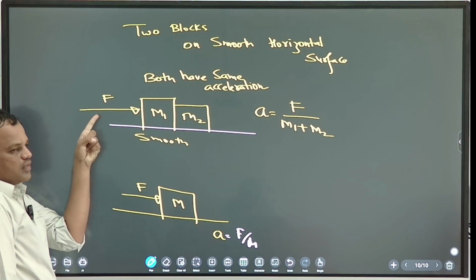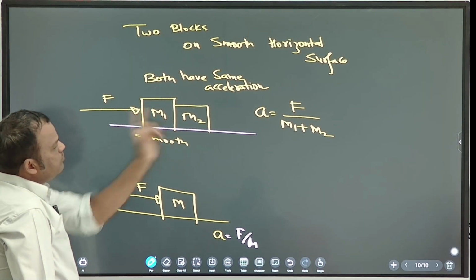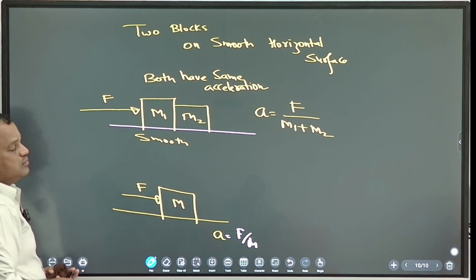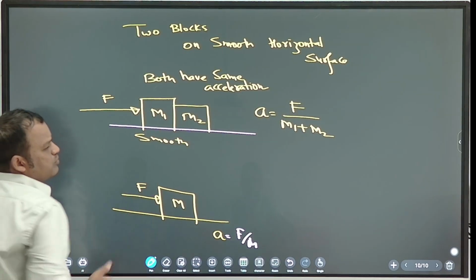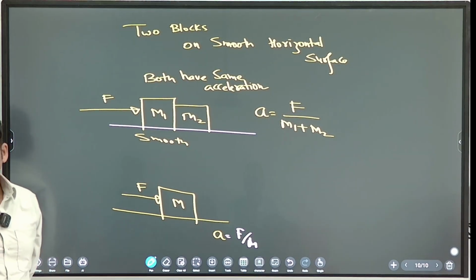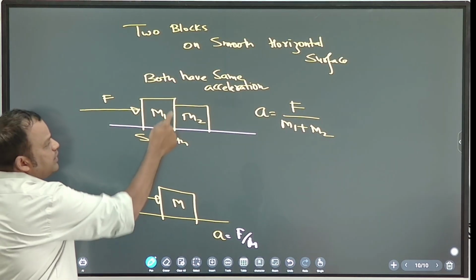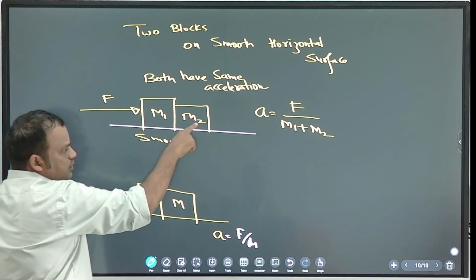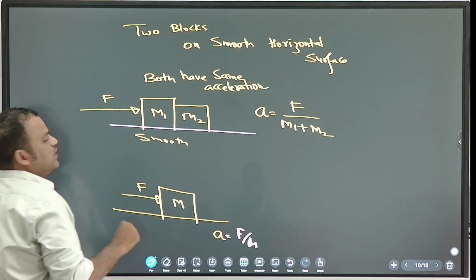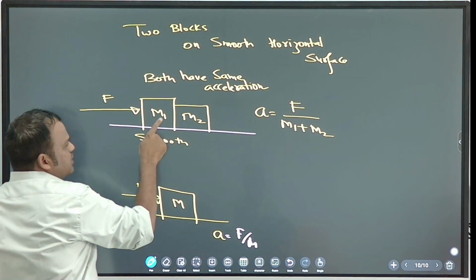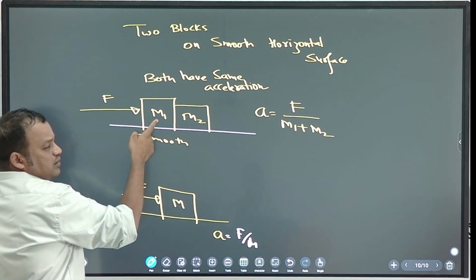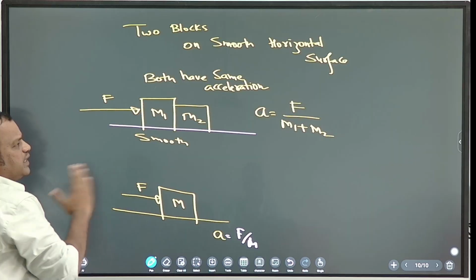F is acting on M1 or M2? M1. But why is M2 moving? Because they are in contact. So M1 will push M2 to the right side. If M1 is pushing M2 to the right, M2 will also push M1 to the left. Action reaction.